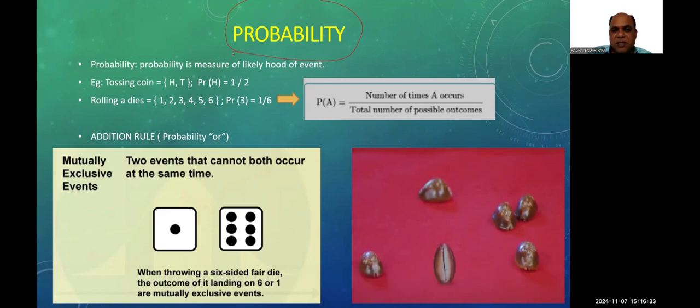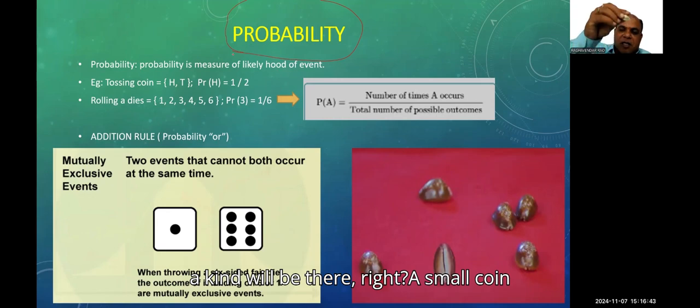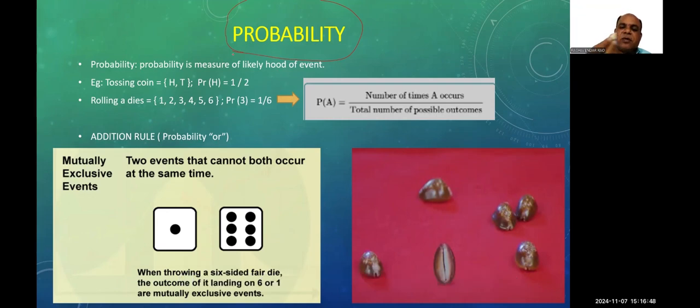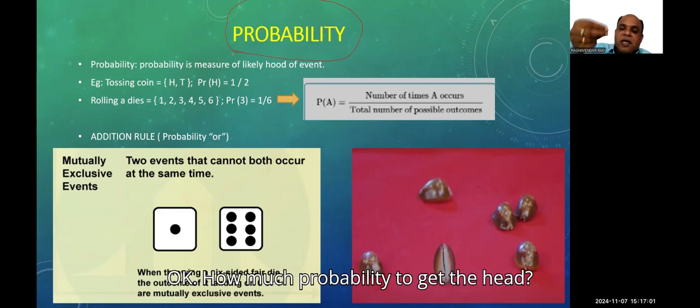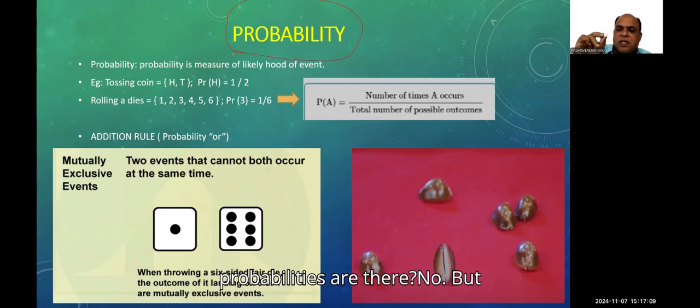So what is probability? Probability is a measure of likelihood. That is nothing but chance. How much chance is there? Suppose a small example: a coin, or a cowrie. We can use it, and there will be a head and a tail. If I drop this cowrie, what will happen? Either it will show the head or show the tail. How much probability is there to get the head? How much probability to get the tail? Are there any other possibilities?